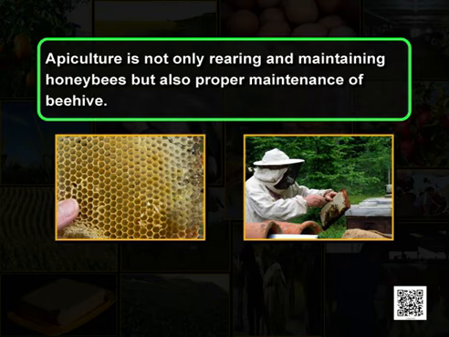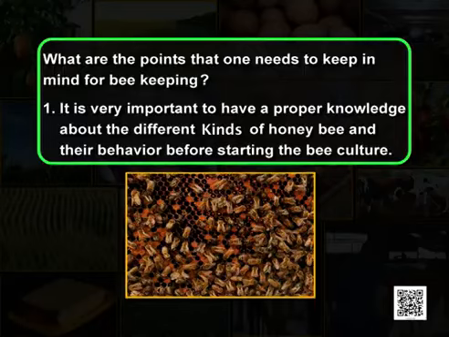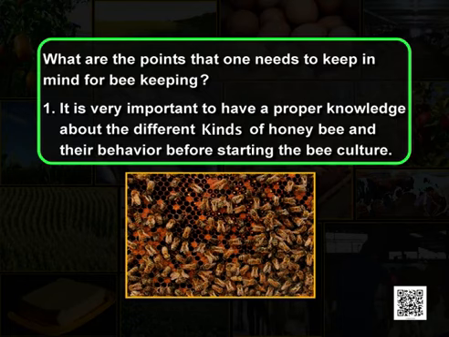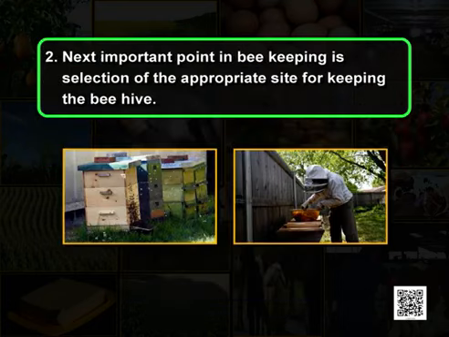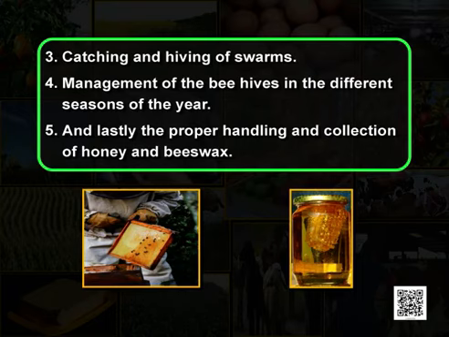What are the points that one needs to keep in mind for beekeeping? Let us list them. 1. It is very important to have a proper knowledge about the different castes of honeybee and their behavior before starting the bee culture. Next important point in beekeeping is selection of the appropriate site for keeping the beehive. Catching and hiving of swarms is another important aspect. Management of the beehives in different seasons of the year.